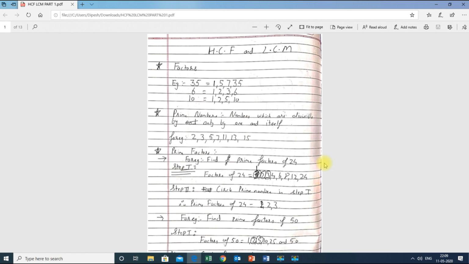So there are four numbers, 1, 5, 7 and 35, which divide 35 completely. They are called factors.